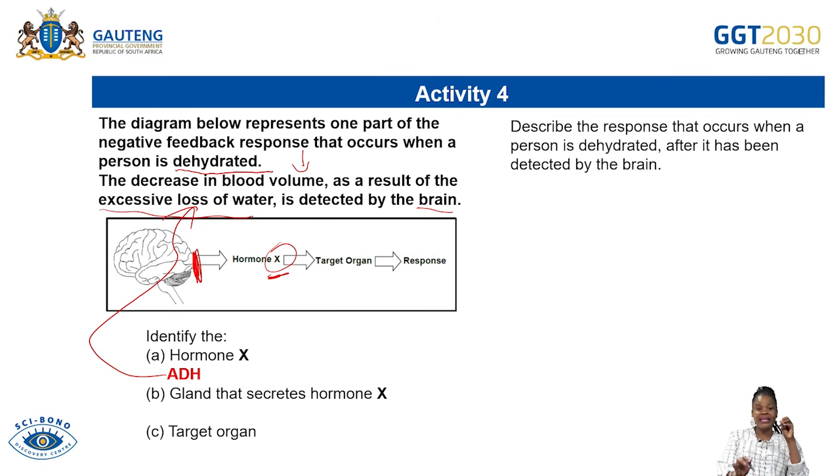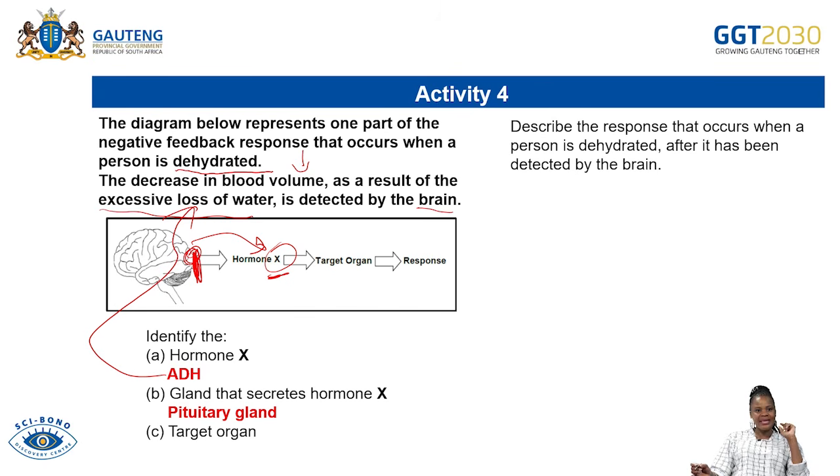Of the brain. And that gland is the one that secretes hormone X, which is ADH. What is the name of that gland? Nothing else but the pituitary gland, because the pituitary gland is situated on the posterior lobe of the brain. So the answer there will be your pituitary gland.